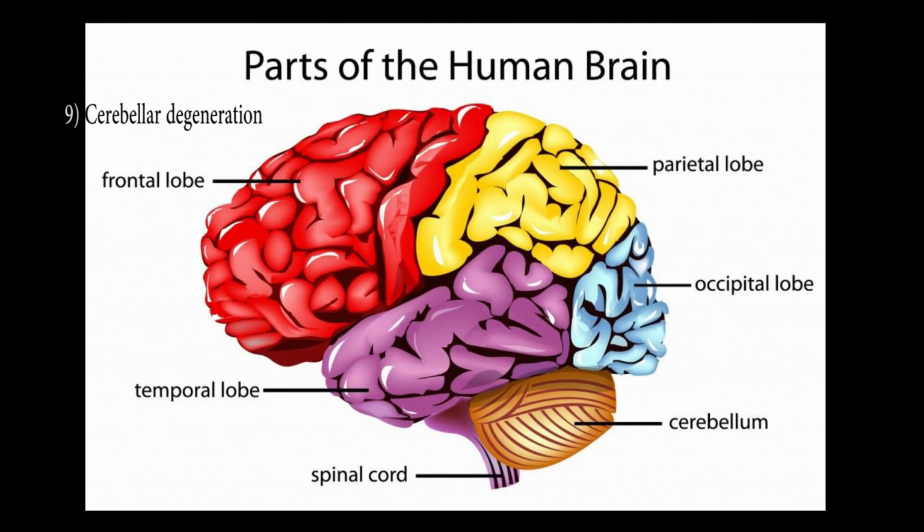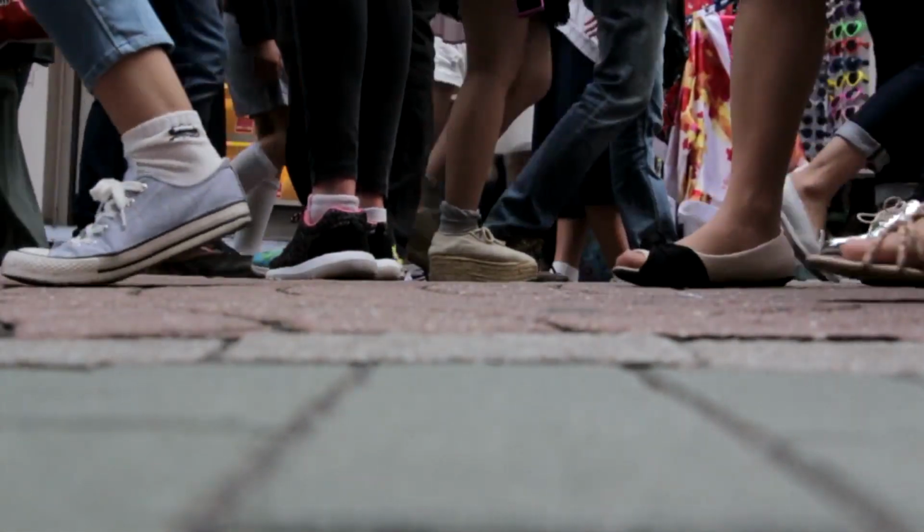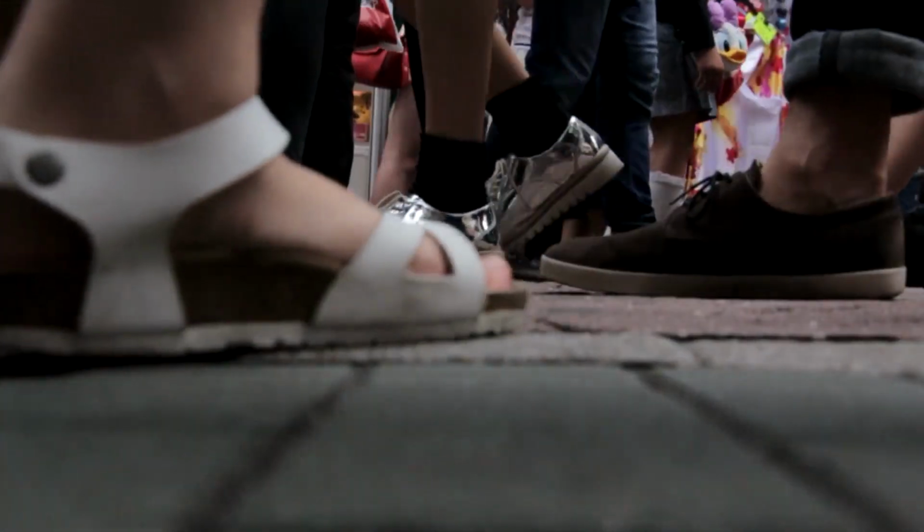Number 9. Cerebellar degeneration. The cerebellum is located at the back of the head inside our brain, as shown here. The cerebellum is the part of the brain that helps us to maintain our posture, keep our body straight, and plays a vital role in walking and regular body movement. When it gets damaged then we cannot remain stable and there will be problems during our basic movements and walking.